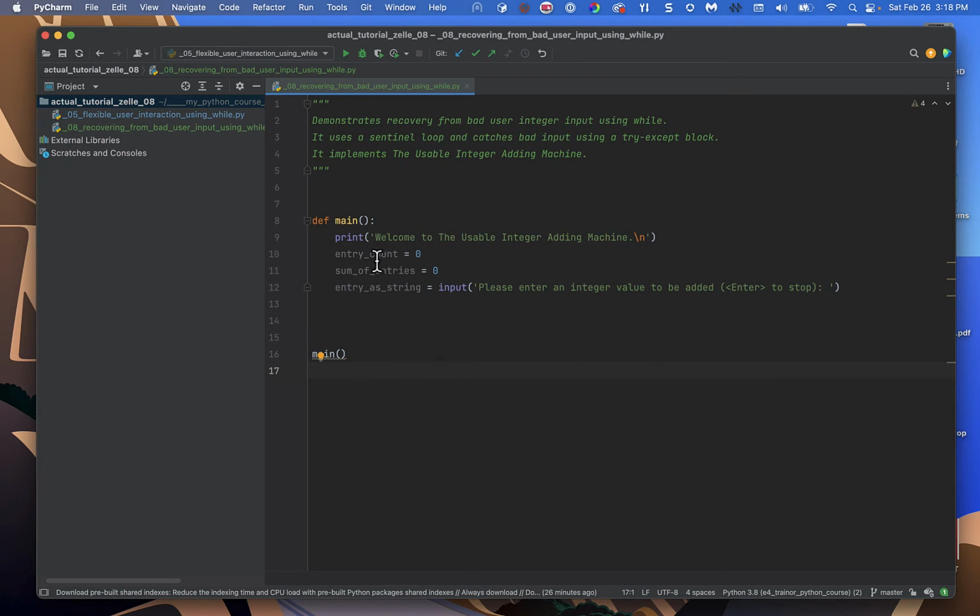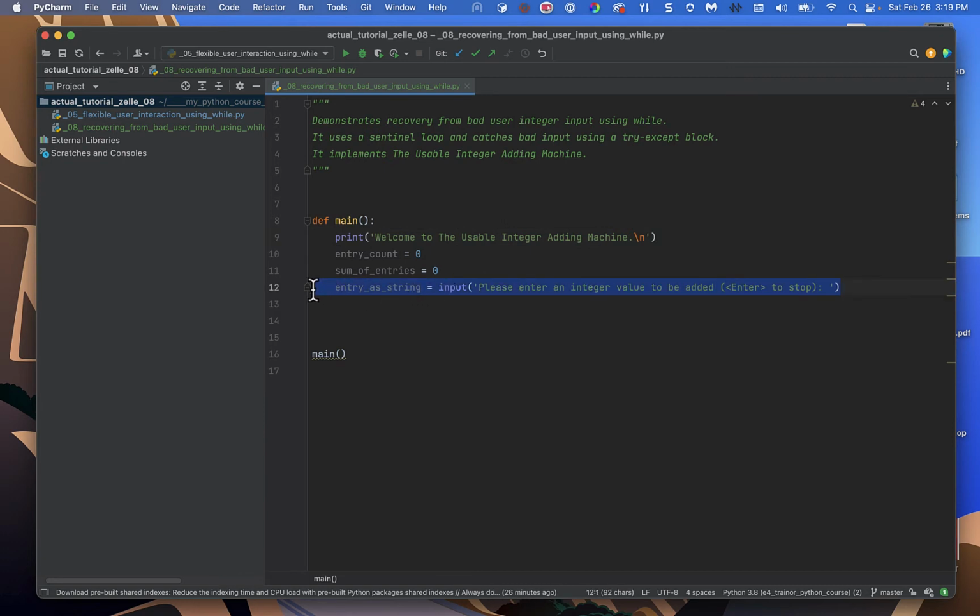So what are we doing in this initialization block? Well, we're printing welcome to the usable integer adding machine, which again is kind of polite and cool. We are initializing a counter so we can count the number of entries that we get, and we have an accumulator, the sum of the entries. And again, by giving them integer zeros, I'm kind of signaling that we're doing integer math. Okay. And then we have our priming read.